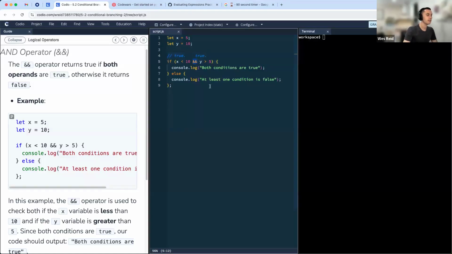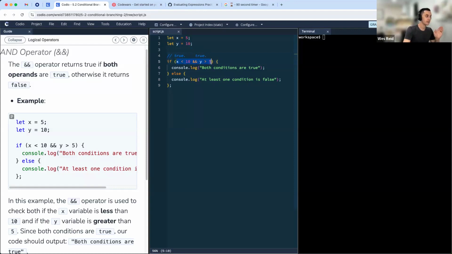The ampersands here are going to join these two statements together. It's basically saying, are both of these things true? So the and operator will return true if what is on the left and what is on the right evaluate to true. In this case, this side is true and this side is true.